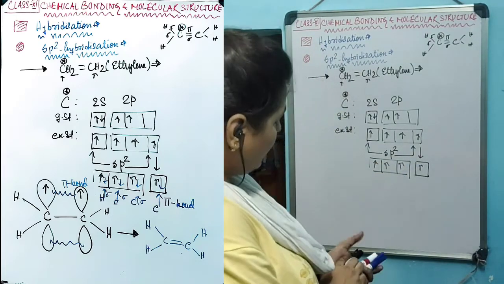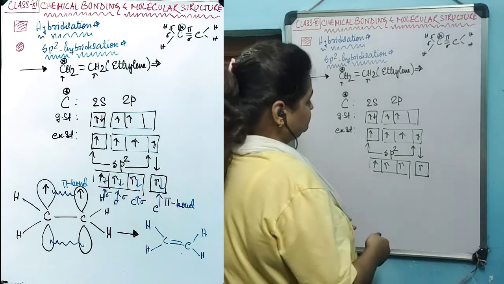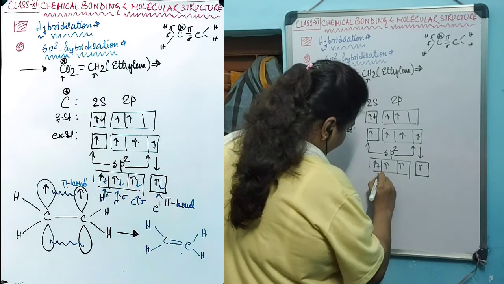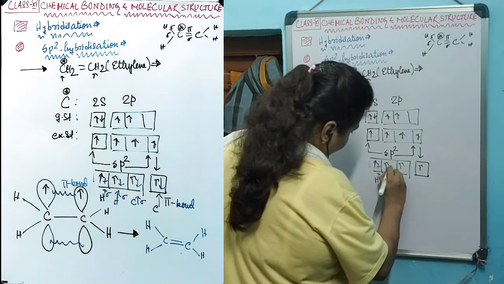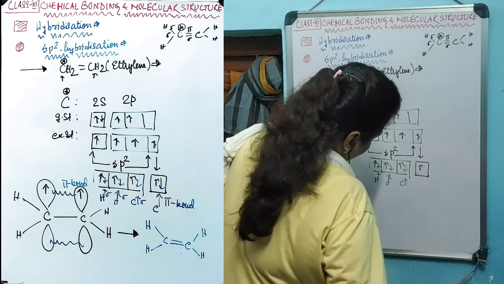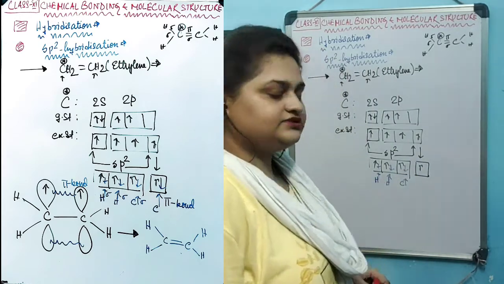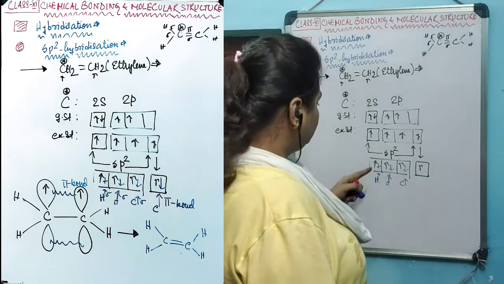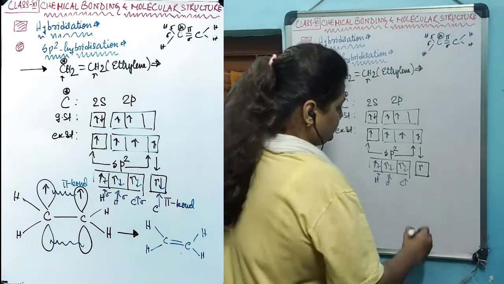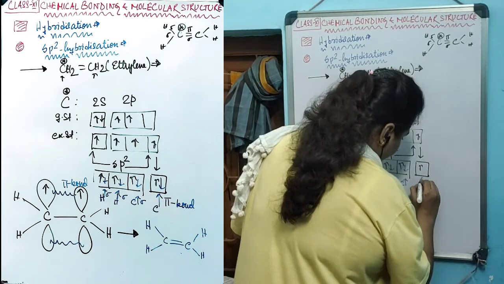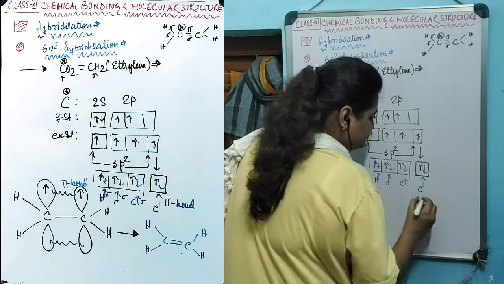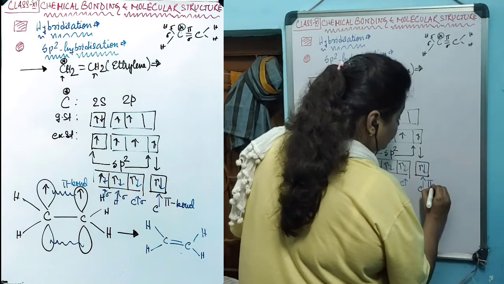Now hydrogen, 2 hydrogen will share 2 electrons to produce 2 sigma bonds, and 1 carbon will share 1 electron to produce 1 sigma bond. And this pure p electron, 1 carbon will share 1 electron on this pure p to create the pi bond.